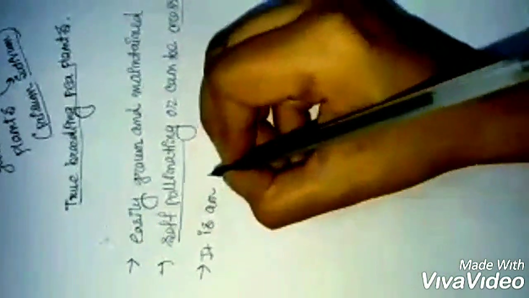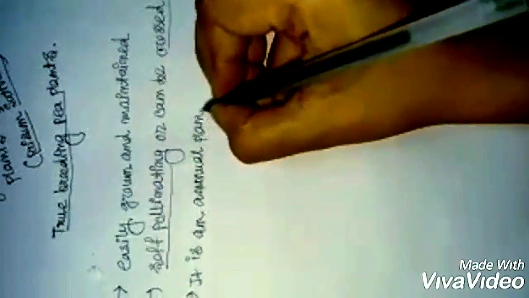The third point is it is an annual plant. Therefore, many generations can be studied within a short period of time, because annual plant means it completes its life cycle from germination to the production of seeds within one growing season.